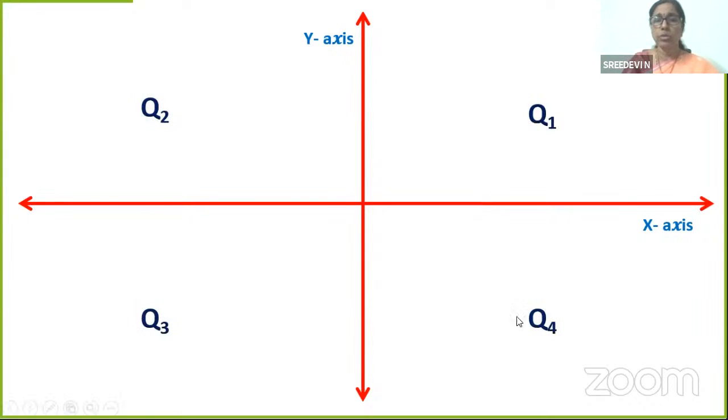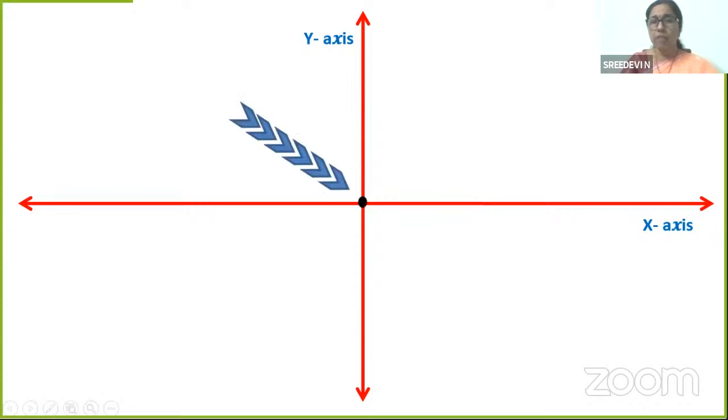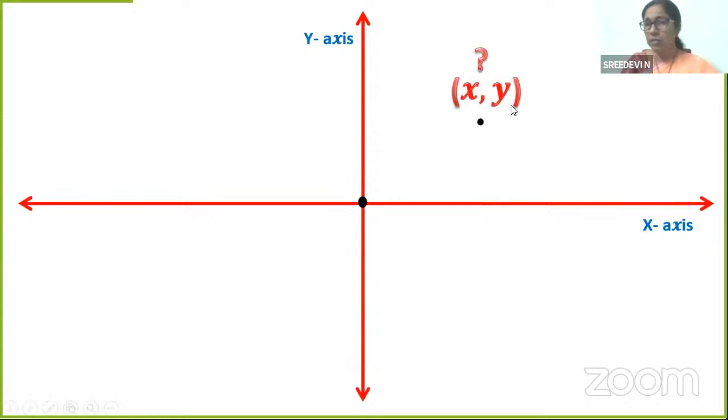Quadrant 1, 2, 3, and 4. Then, what is the point of intersection of these axes? You all know, it is the origin. So, origin is nothing but 0, 0. Now, we have seen that a point, if I take a point here, we denote it with coordinates x comma y.